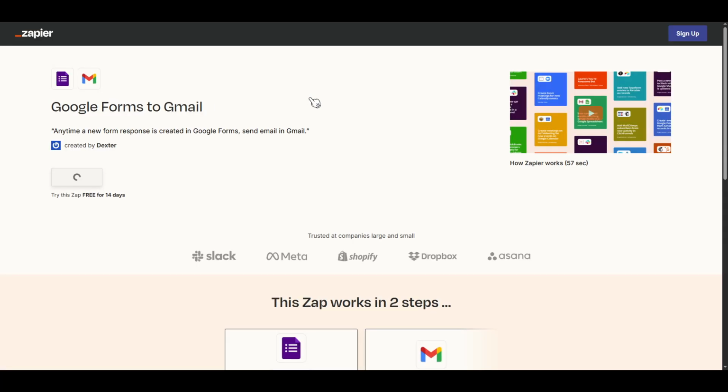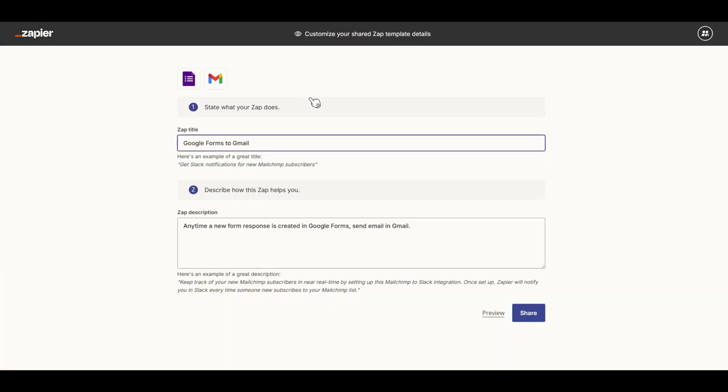As you work on creating this template, you'll have the opportunity to fine-tune a couple of details to ensure your Zap is as informative and useful as possible. This is your chance to edit your Zap's title and description. Don't skip this part. Giving your Zap a clear title and a concise, helpful description not only assists in communicating its purpose, but also adds a professional touch. Remember, the description should succinctly convey what your Zap does and why it might be valuable for anyone you're sharing it with.